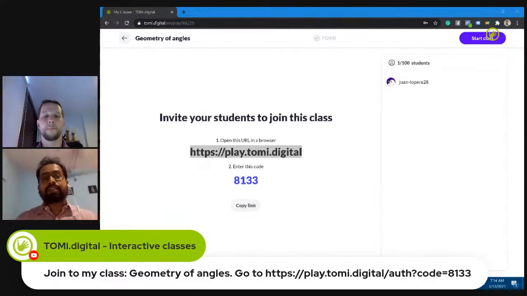Now, as you can see, once you enter your name, you'll see that your name appears beneath Juan Loperas. What it is showing is that out of 100 students, I can see 40 of them have joined. 100 is just the maximum student limit in any class size. So in return, it is also helping the teachers to mark the attendance. Though we don't have any mechanism which sends you the report by default, here you can maybe take a picture or a screenshot of the screen to record how many students have joined the classroom that you've created.